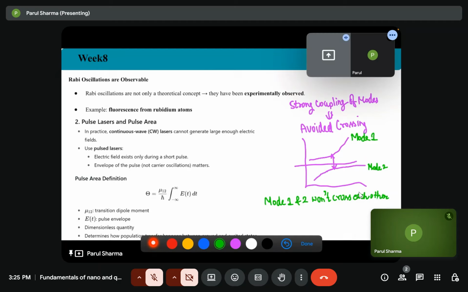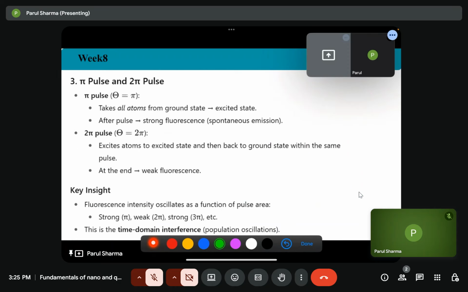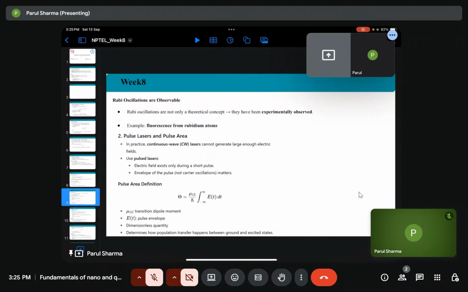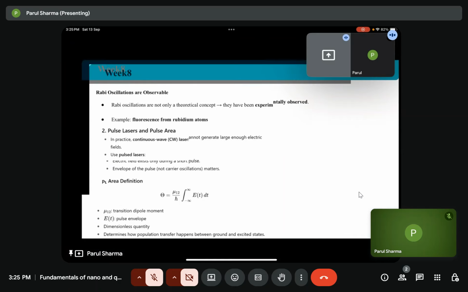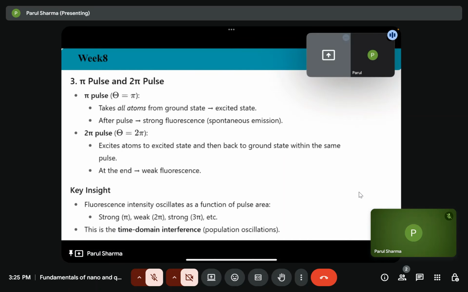The definition is theta equals mu 1 2 by h cross integral of E(t) dt, where mu 1 2 is the transition dipole moment, and E(t) is the pulse envelope. It's a dimensionless quantity, and it will determine how population transfer happens between ground state and excited state.